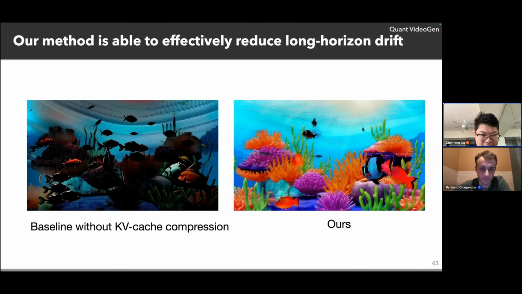This is the track of my video and image diffusion work. I started from StreamDiffusion V1 and V2, making FPS higher and throughput higher. And in our recent work, QuantVideoGen, we use less memory, so we can run on cheaper GPUs and further improve the long horizon drift issue.